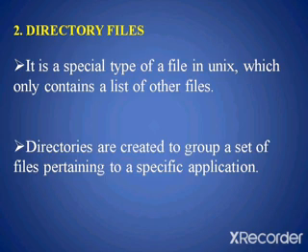Directories are created to group a set of files pertaining to a specific application. A directory file contains two fields for each file: the name of the file and its identification number, which is the inode of that particular file.